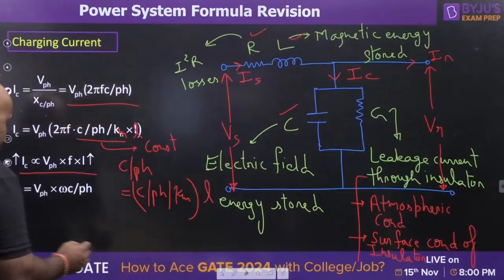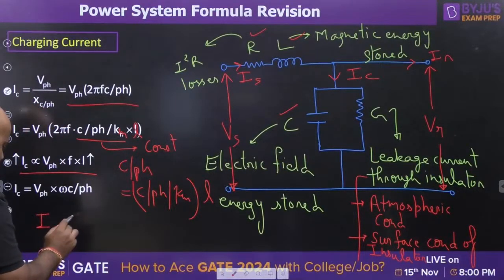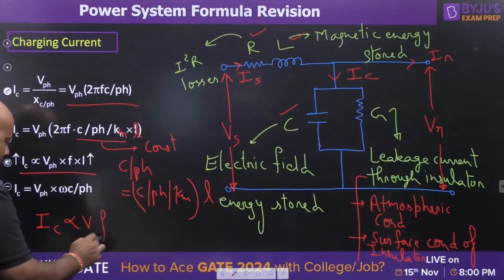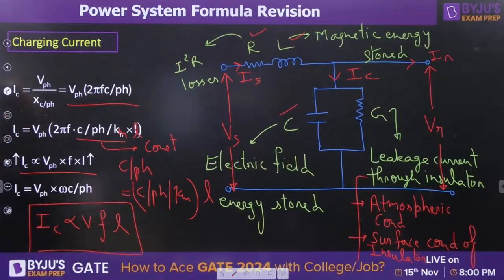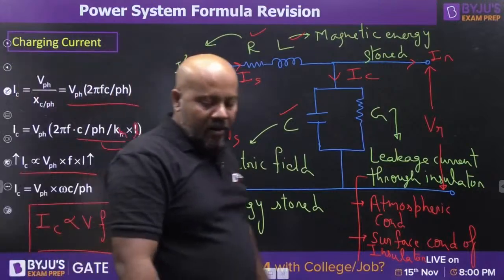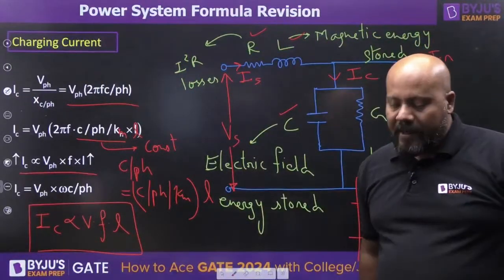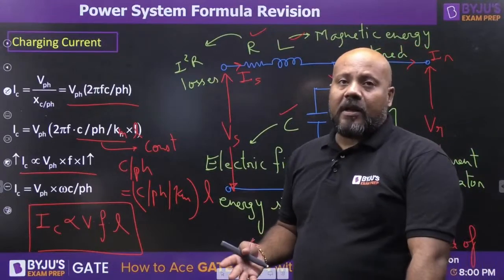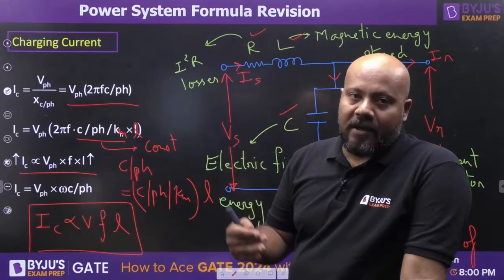Charging current is directly proportional to VFL. V is the operating voltage, F is the operating frequency, supply frequency, and L is the length of the transmission line. So very easily you can understand, for a long transmission line, the length is going to be more, so charging current is going to be more.